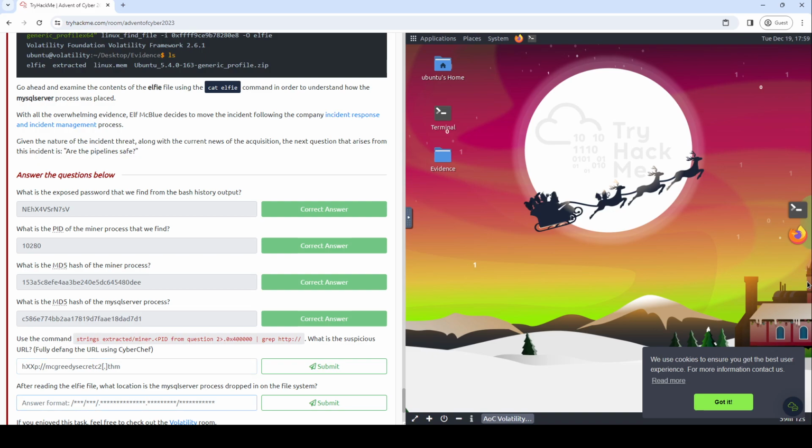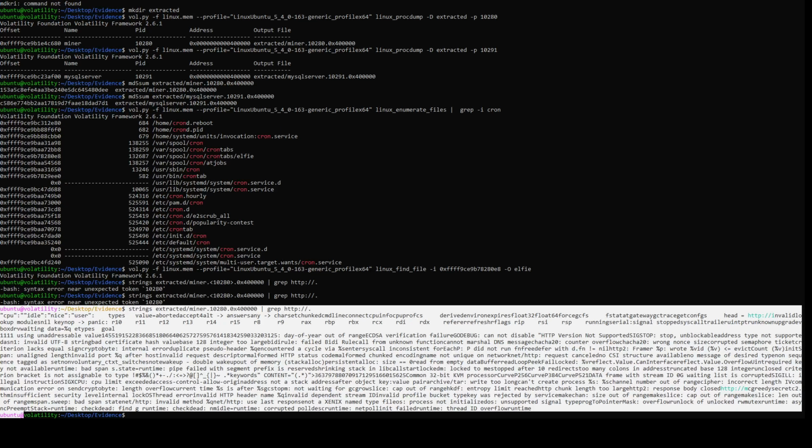Okay, we haven't looked at that file yet, so let's go do that instead, and not do something we can't do anything with. I will put the defanged URL in the description once I figure out what it is, because I'm pretty sure I'm doing this right, but it's not letting me. So let's cat out that file. Wait, here it is. http://McGreedy secret c2.thm. Yeah, no, that's the URL we're meant to be using, so that's the right one. Just something weird with the formatting that we're not quite seeing.